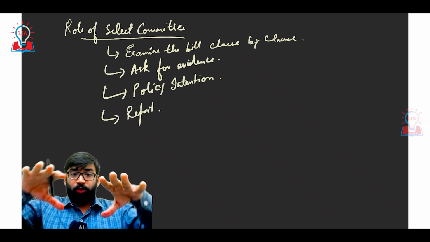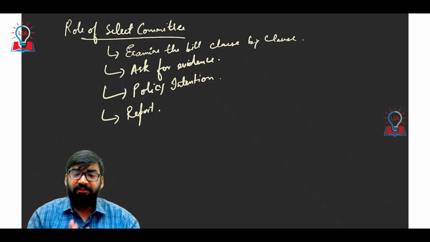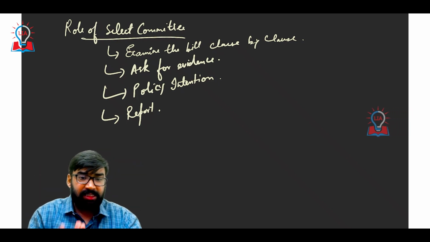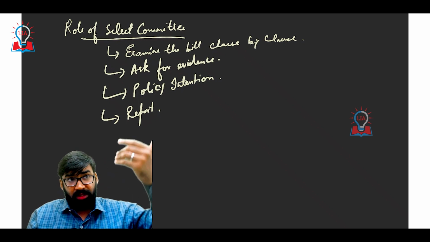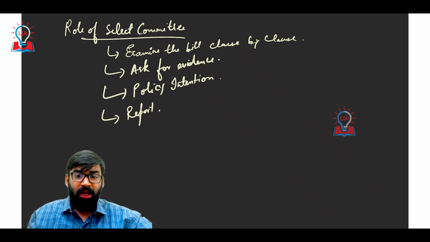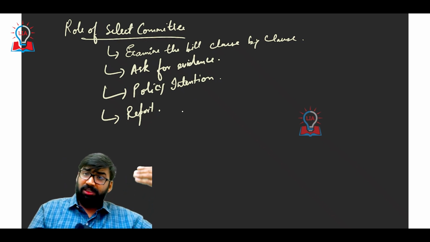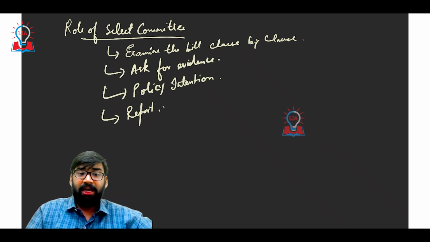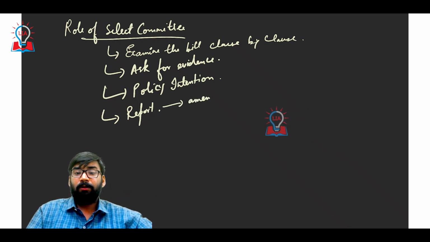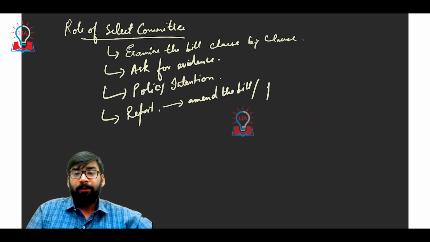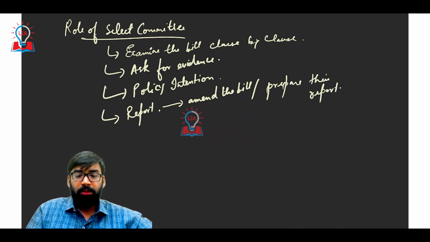After hearing all the evidence, the committee will consider these provisions of the bill, then formulate their conclusion, and then they may amend the bill and prepare their report on the particular bill.